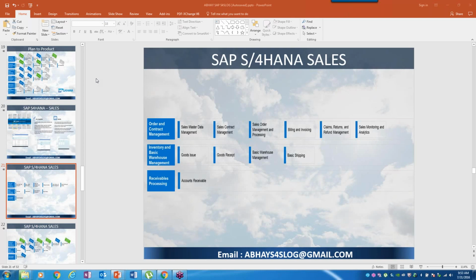Indians are most constrained about price and cost. They are anyway using R3, which is readily available. Why do they need to choose S4 HANA? Good. You might have discussed this. I'll come to that point in 5-6 slides.